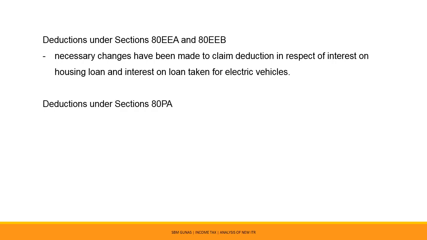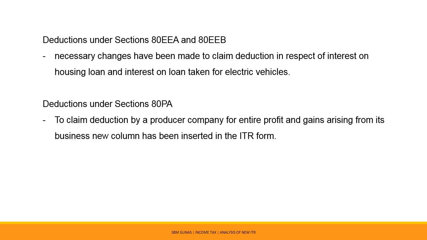Deductions under Section 80PA. Section 80PA was introduced by Finance Act 2018 to provide a deduction to a producer company for entire profit and gains arising from its business. However, these deductions can be claimed for a period of 5 years starting from 2018-19 to 2023-24. So, to facilitate the SSE company to claim deduction under Section 80PA, a new column has been inserted.